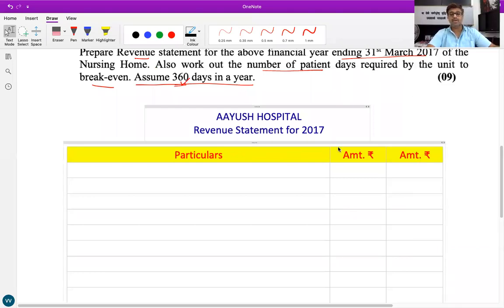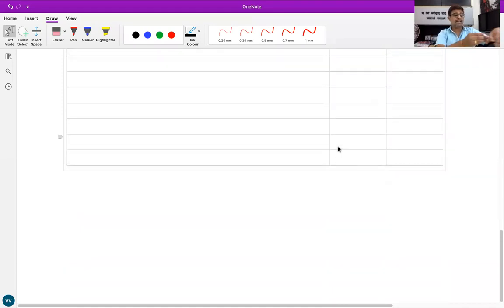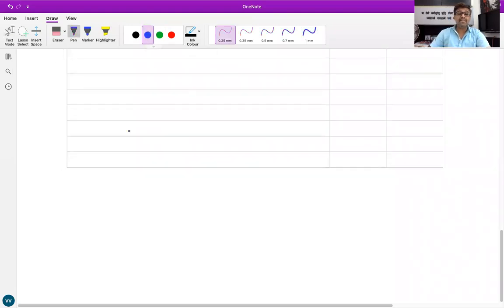Okay. Now, first we will make the workings. First we'll make the workings of number of patient days or bed days. Krutika from Nizampura, unmute yourself. Krutika, yes, sir. How will we make the workings of number of patient days or number of bed days?